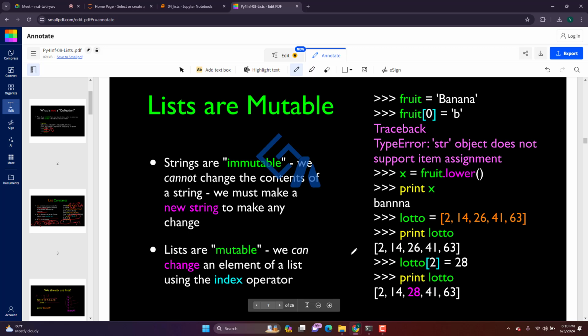Then the most important point is that lists are mutable. Mutable means we are able to change and update the values of the list once it is created. So that is called mutable.